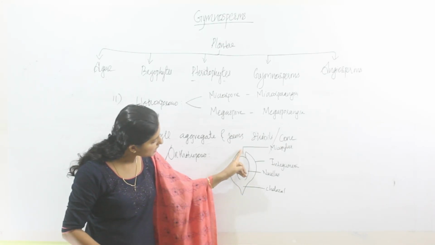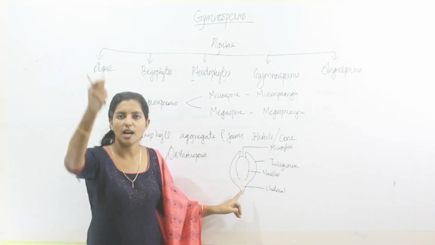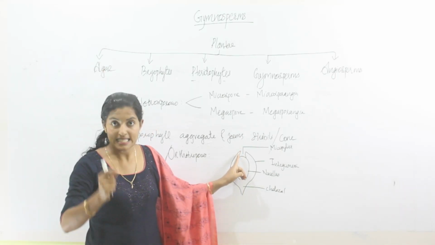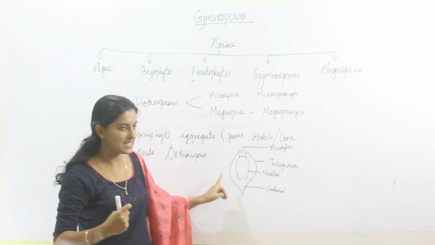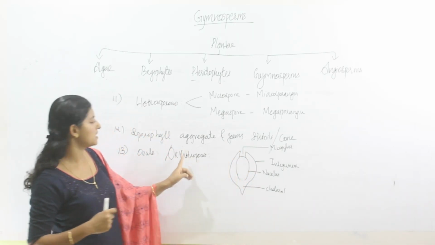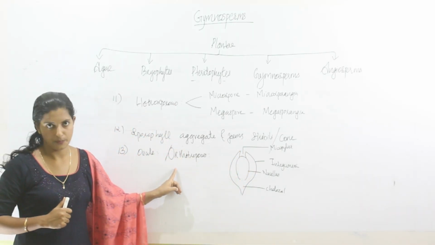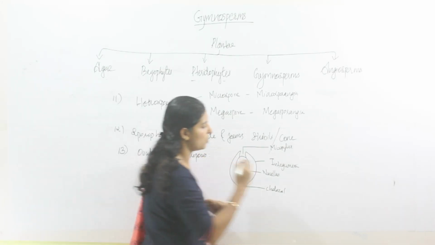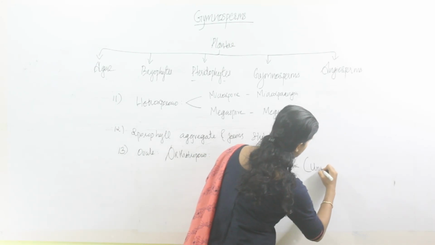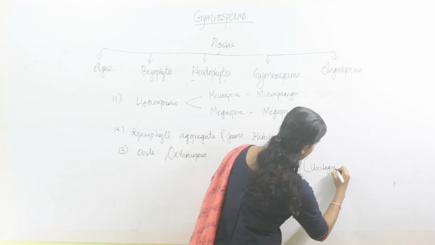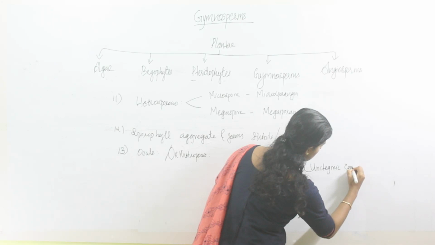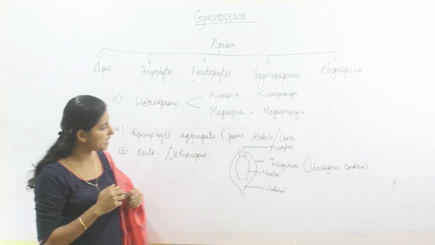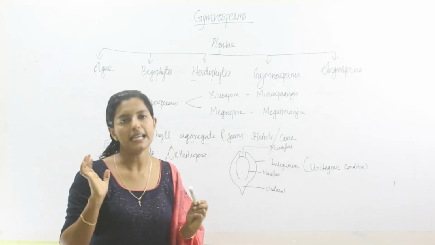Suppose the micropylar as well as the chalazal end are present at 180 degrees, this type of ovule is called an orthotropous ovule. Here a single integument is present, so that condition is called unitegmic condition. Unitegmic means there is a single integument.